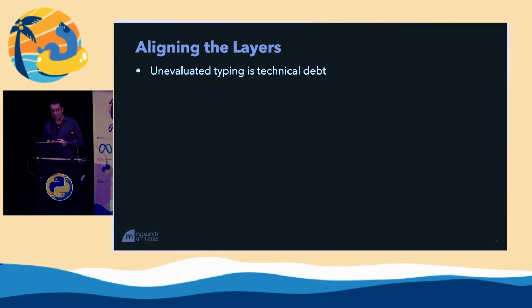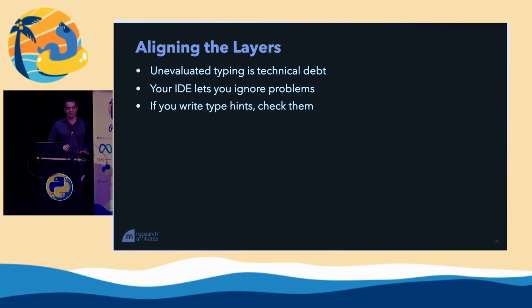Well, unevaluated typing is technical debt. If you are using type annotations at all, you should check them. I strongly, strongly encourage that. A problem is that your IDE is designed to handle gradual typing. It's designed to handle incomplete type annotations, but many of them are incorrect. And I've seen tons of code with incorrect type annotations just sitting there, and it's a problem.